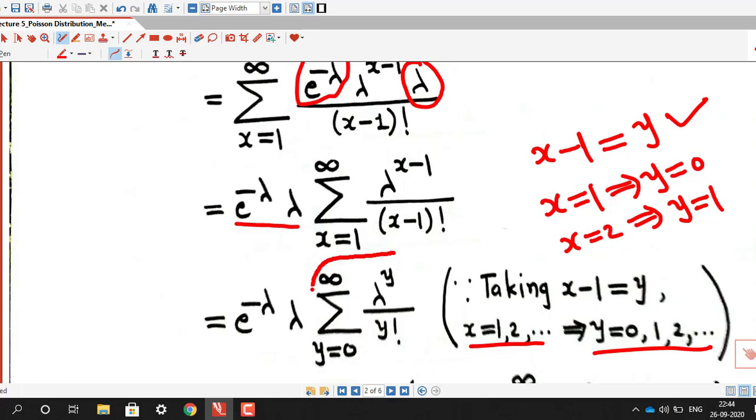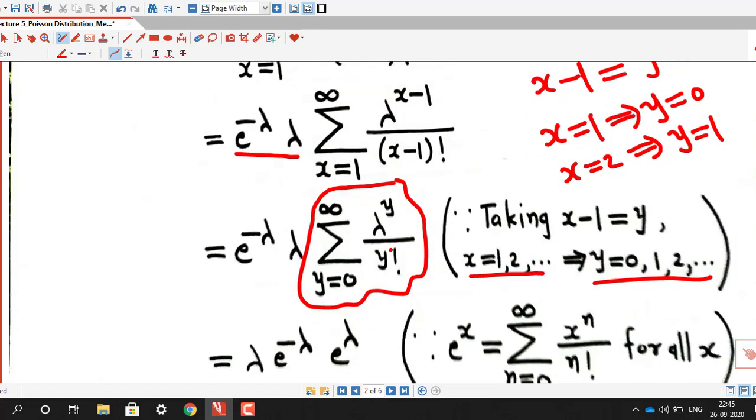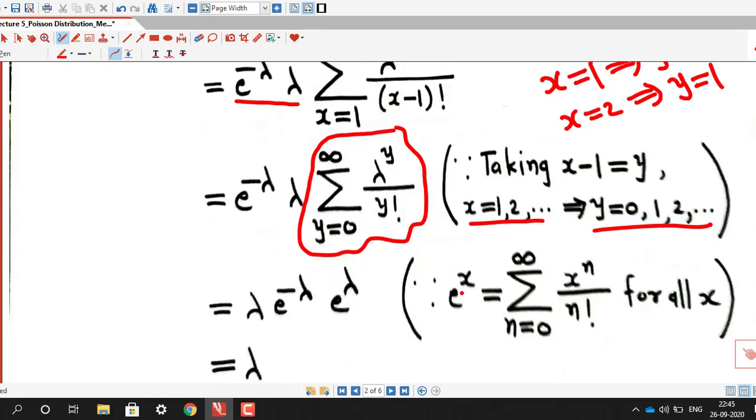Now this is the very famous series of the exponential function. You might have studied in calculus that e raised to x is nothing but the sum of x raised to n divided by n factorial, for n equal to 0 to infinity, and this series converges to e raised to x for all x.